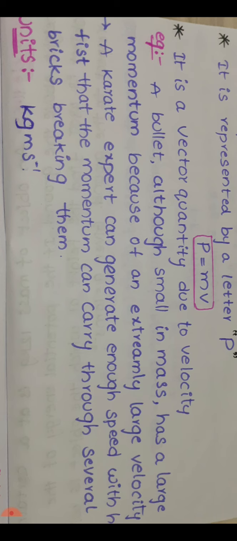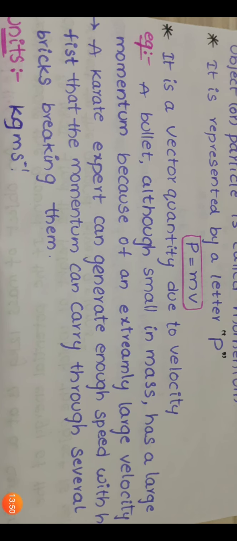So the momentum of a body depends on two factors: the mass of the object as well as the velocity of the object. Next example, a karate expert can generate enough speed with the hand fist that the momentum can carry through several bricks, breaking them.